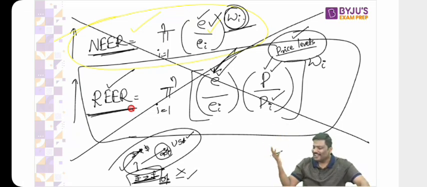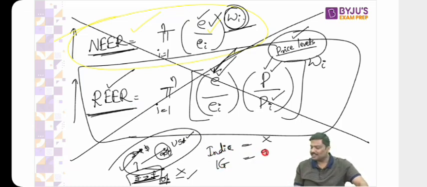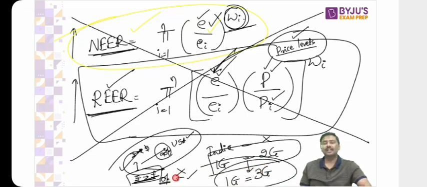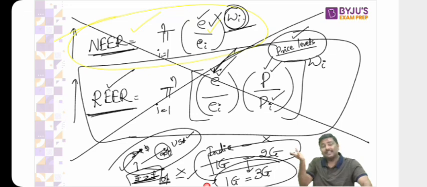How? If India's real exchange rate, India on one side and any other country on the other side, one good here is equal to two goods. If India's real exchange rate increases, it simply means we are moving from one good is equal to two goods to one good is equal to three goods. If India's real exchange rate increases, then basically the trade competitiveness will go down.